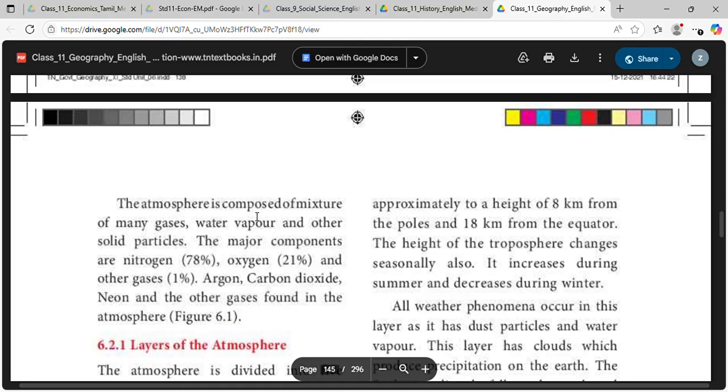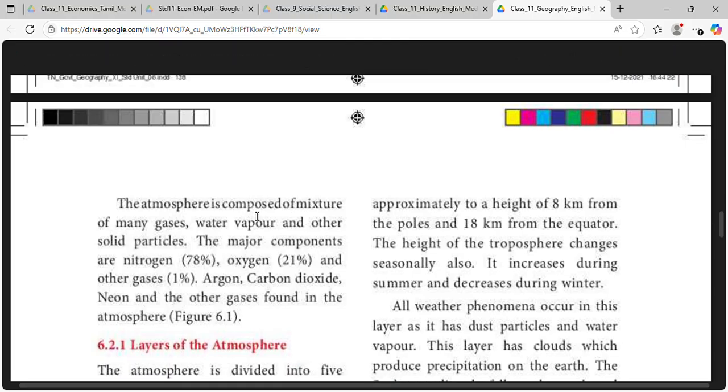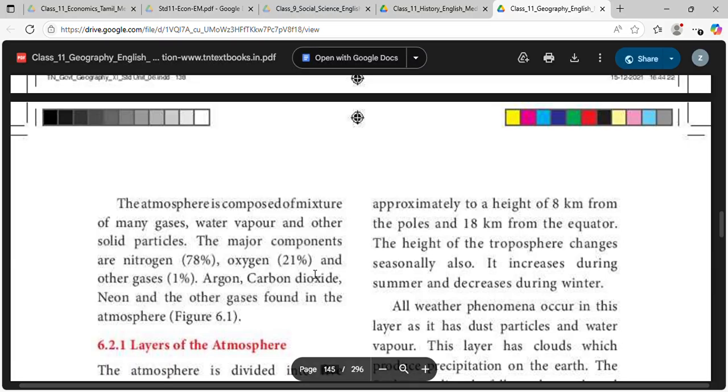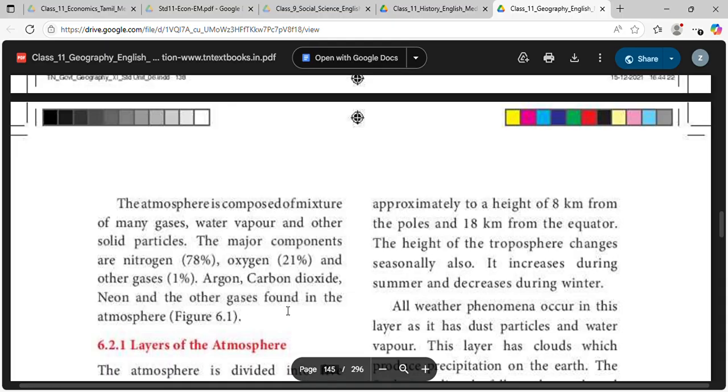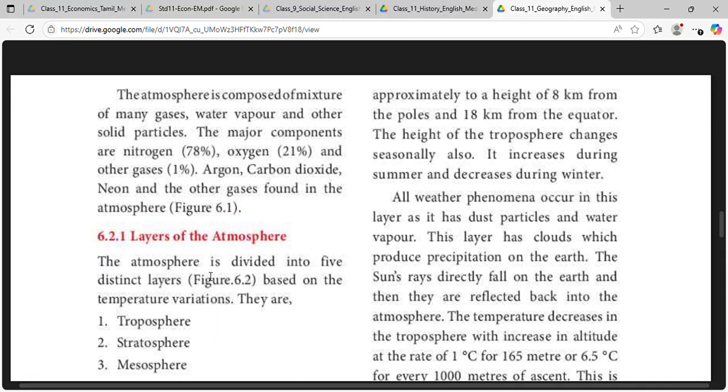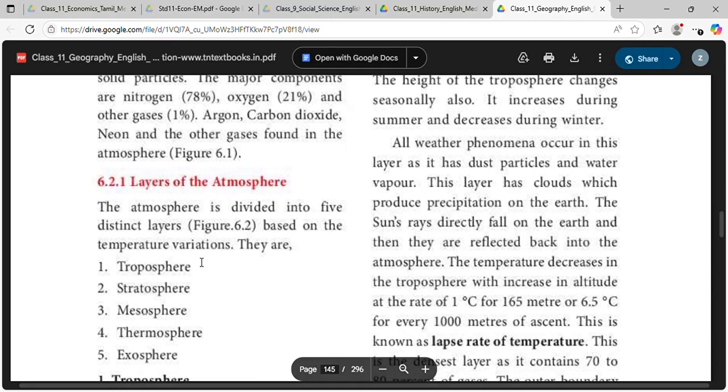The atmosphere is composed of a mixture of many gases, water vapor and other solid particles. The major components are nitrogen 78%, oxygen 21% and other gases 1%. Argon, carbon dioxide, neon and other gases can be found in the atmosphere. The atmosphere is divided into 5 distinct layers based on the temperature variations. They are troposphere, stratosphere, mesosphere, thermosphere, exosphere.